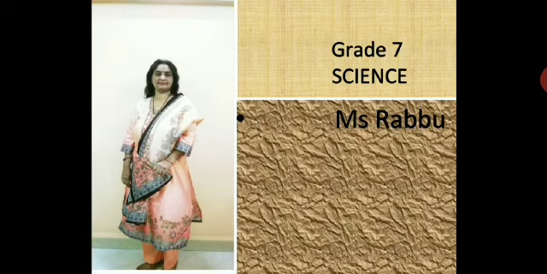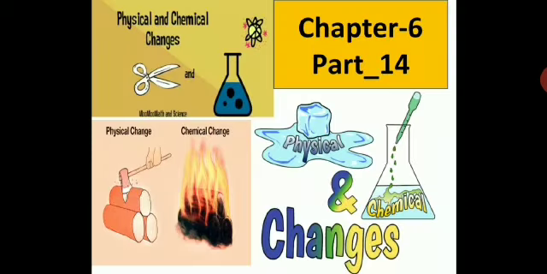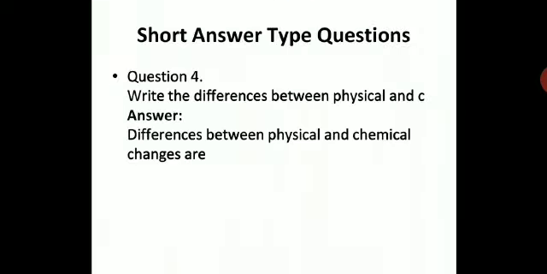So let us continue with the chapter Physical and Chemical Changes, chapter 6, part 14. In this session we are going to continue with the additional questions. We were doing short answer type questions. We did 3 questions in the previous session of short answer type questions. So we are going to start with question number 4 of this type of questions now.